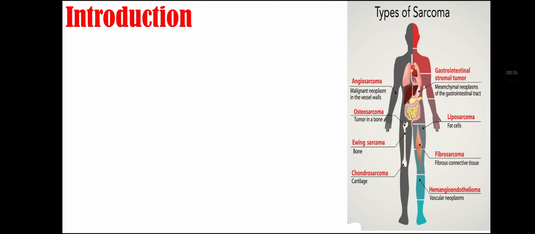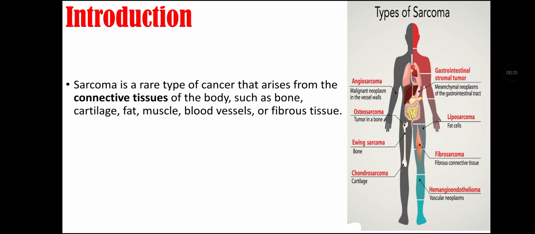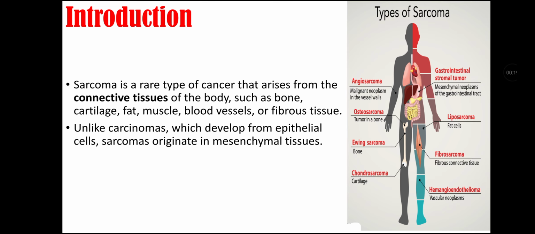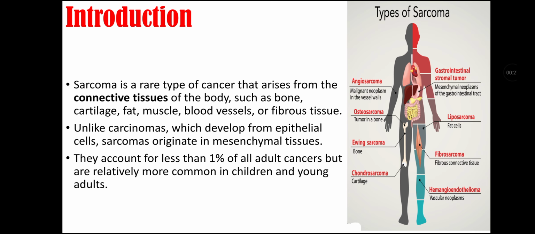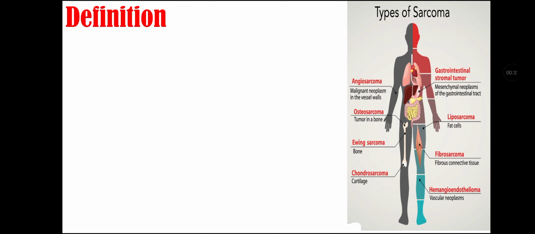So let's start our topic with introduction. Sarcoma is a rare type of cancer that arises from connective tissue of the body, such as bone, cartilage, fat, muscle, blood vessels, or fibrous tissue. Unlike carcinoma, which develops from epithelial cells, sarcoma originates in mesenchymal tissues. They account for less than 1% of all adult cancer but are relatively more common in children and young adults.